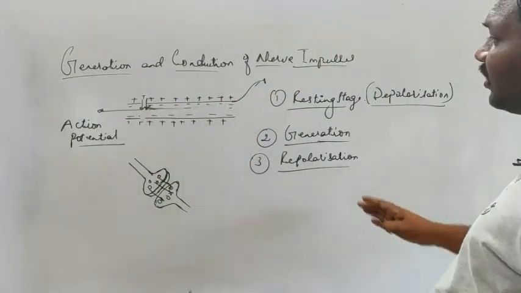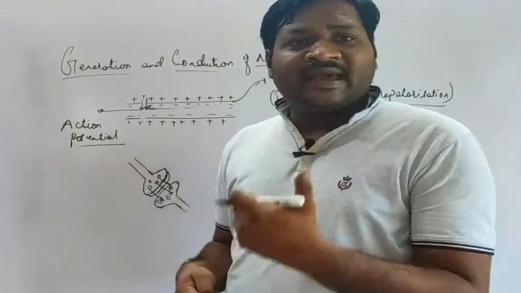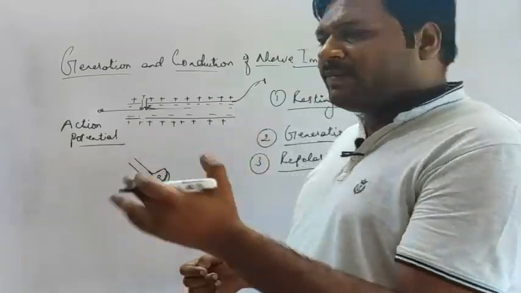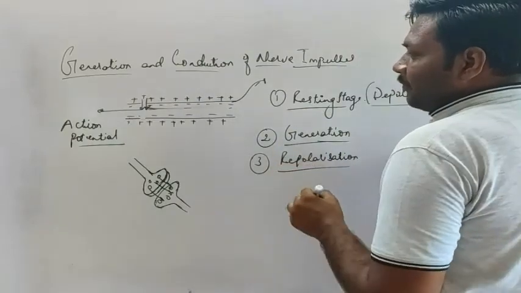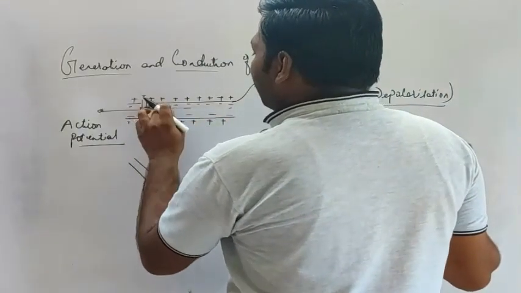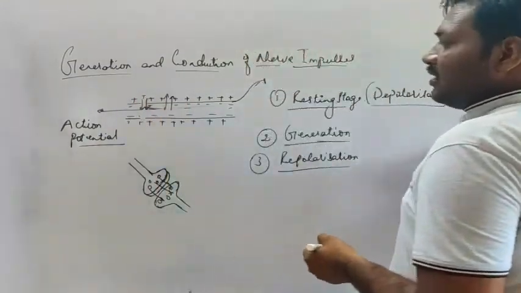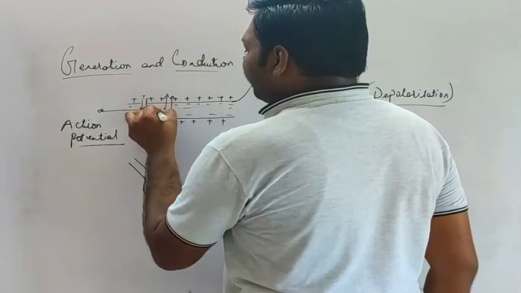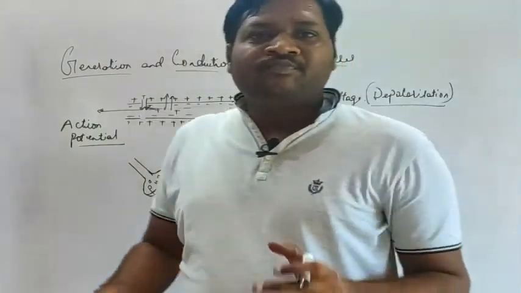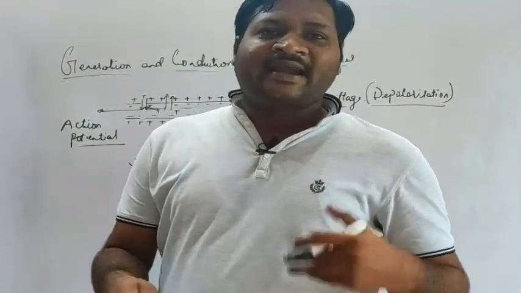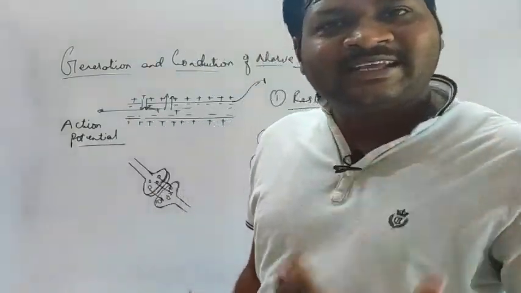In this way, the action potential, the electrical impulse, helps in receiving any kind of stimulus from any part of the body. After generation of the electrical impulse, the positively charged ions move back to their original side. That is called repolarization. In this way, the electrical impulses are generated and transmitted from one part of the body to another, and it is a continuous, simultaneous process.